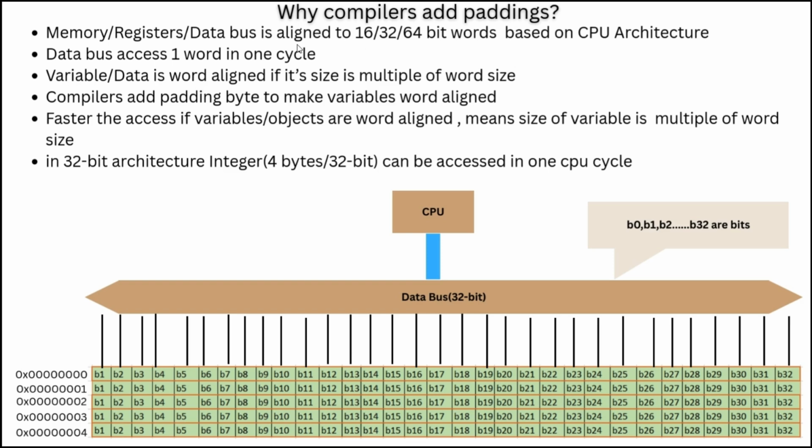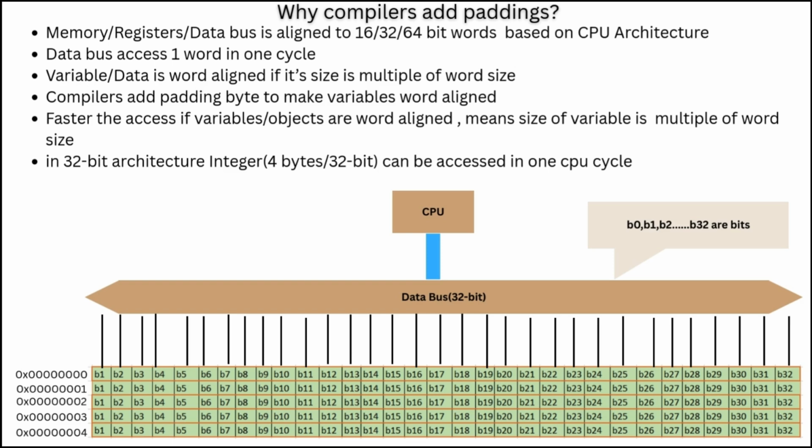In general, any CPU architecture, like Intel, ARM or any other, is word aligned. Word size can be 16-bit, 32-bit or 64-bit, which means all memory, registers and the data bus are 16-bit, 32-bit or 64-bit based on the CPU architecture. The data bus can access one word in one cycle. If it is a 32-bit architecture, it can access 32 bits in one cycle, and that is one memory word.